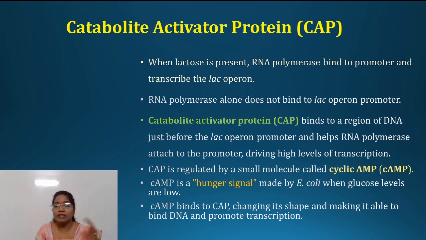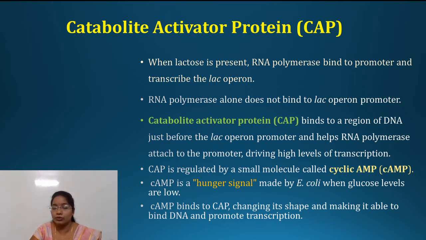There is another molecule, the catabolite activator protein. This protein binds to DNA just before the promoter, and it helps the RNA polymerase to attach to the promoter, and it will result in a high level of transcription.